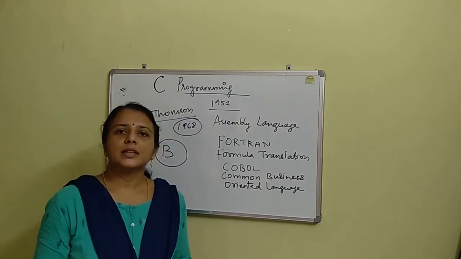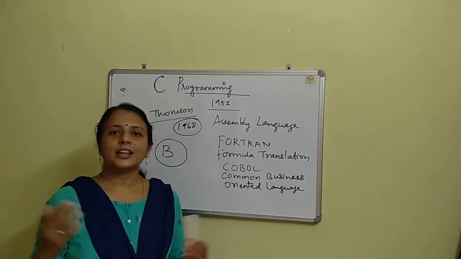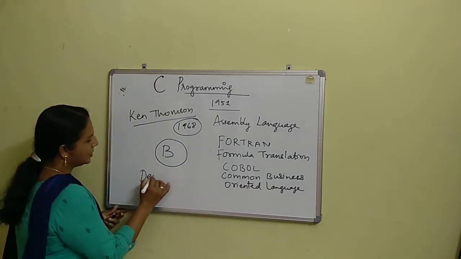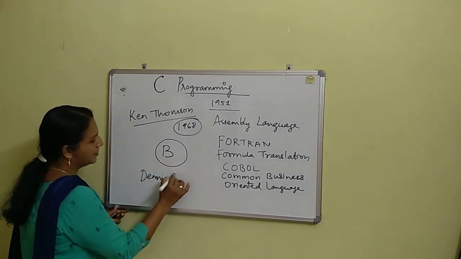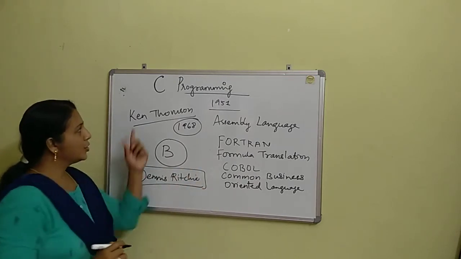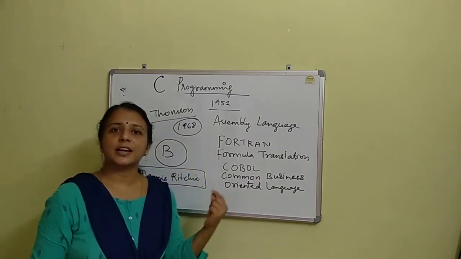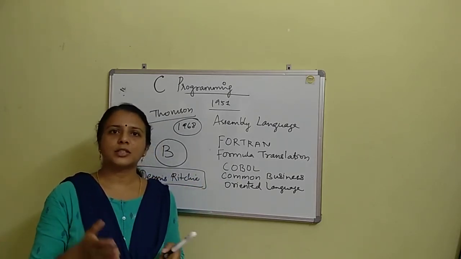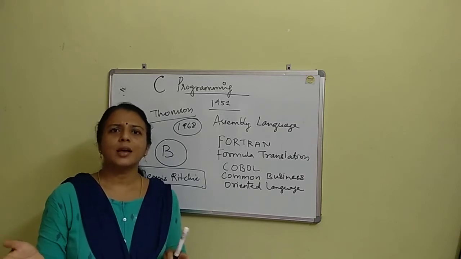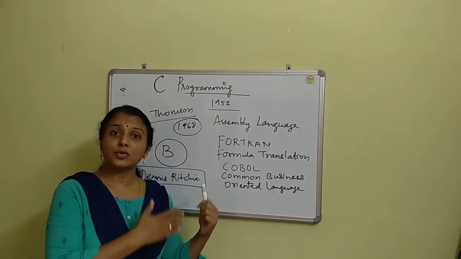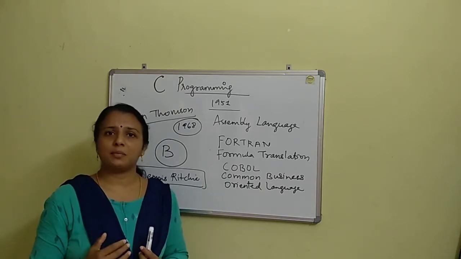After a few months, another very famous person came into the picture, Dennis Ritchie. So Ken Thompson and Dennis Ritchie started working on the B language. After working with it, they found the B language is good, but it does not contain all the features needed to call it a complete programming language.